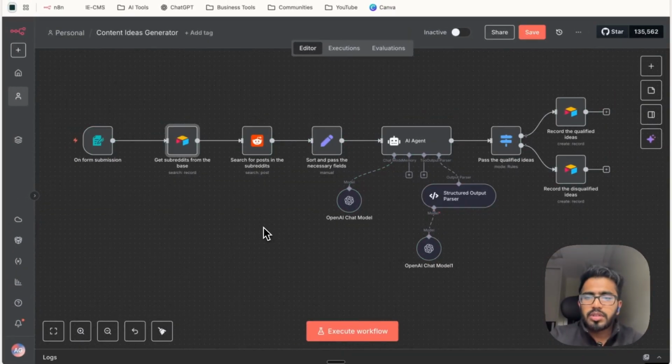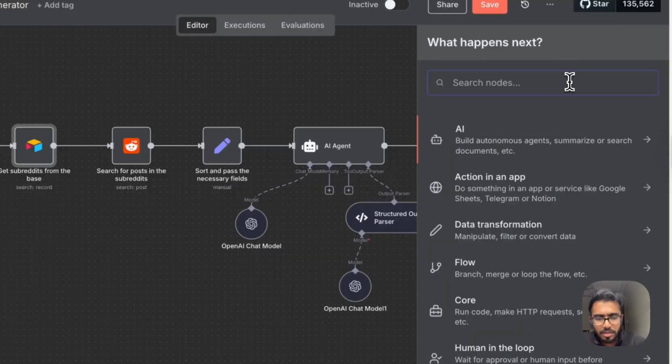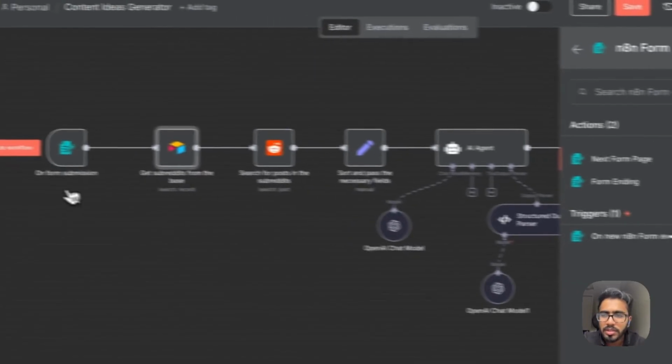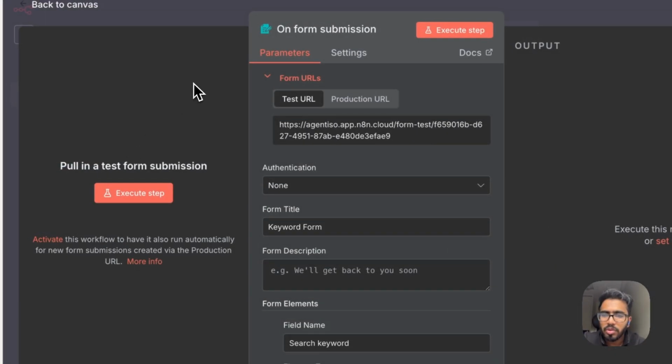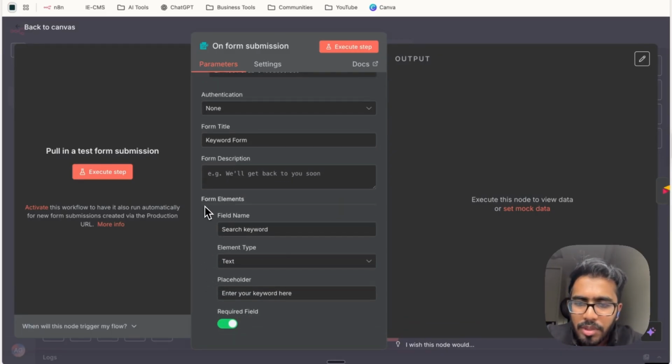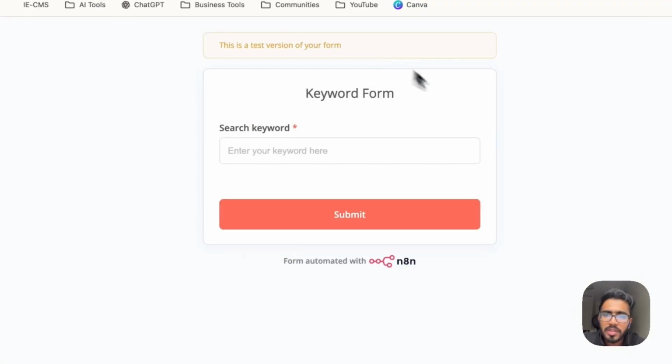All right, let's take a look at how you can start building this workflow. First and foremost, go to the plus sign on the right and select n8n form. Go to the trigger section and click on new n8n form event. And this is how this trigger node will be created. The form title will be keyword form. You can leave the form description section blank or add anything here, completely up to you. And we'll have only one form element, that is the search keyword, the element type will be text, and the placeholder will be enter your keyword here. Click on execute step, and this is how the form is created.